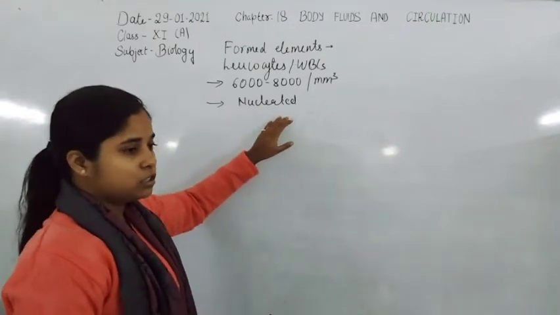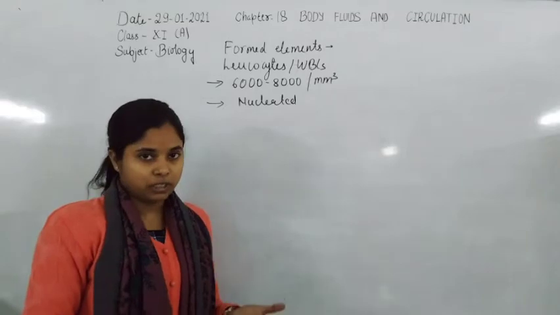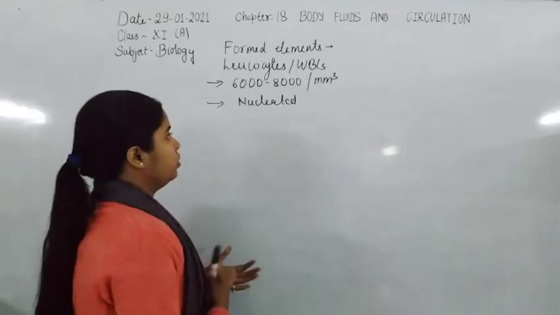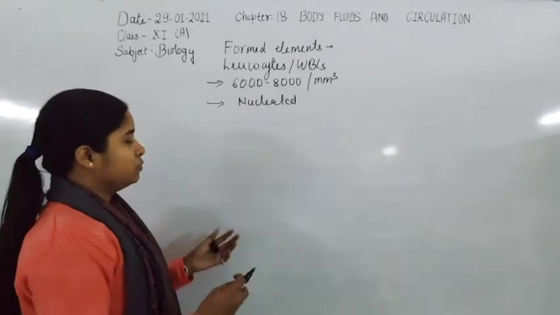Because they are nucleated, they are able to synthesize different types of enzymes and proteins, so that they mediate or create the different types of immunity.